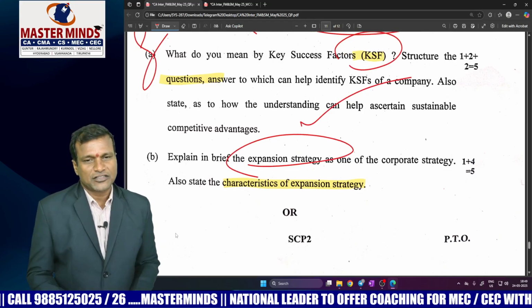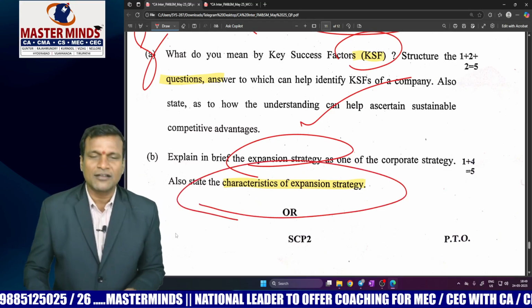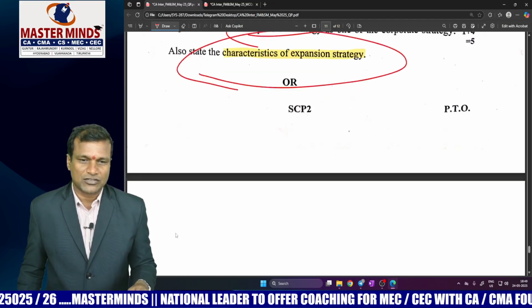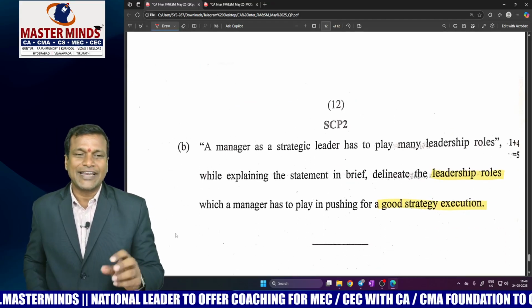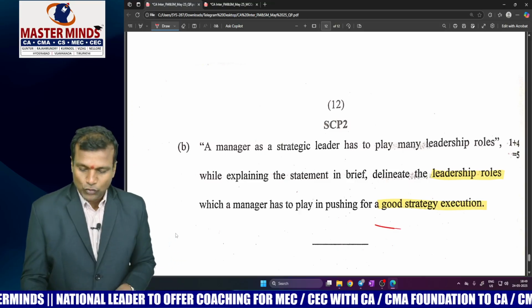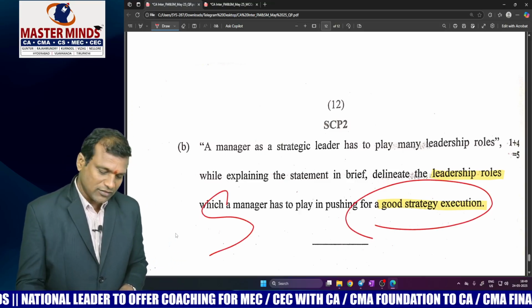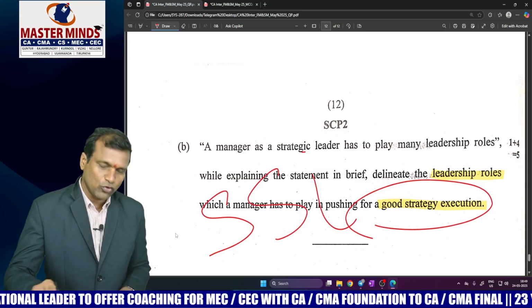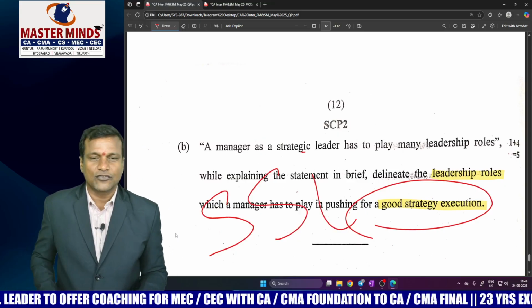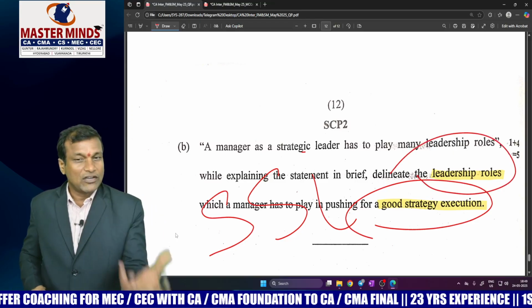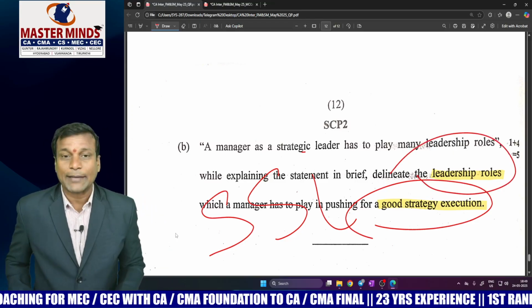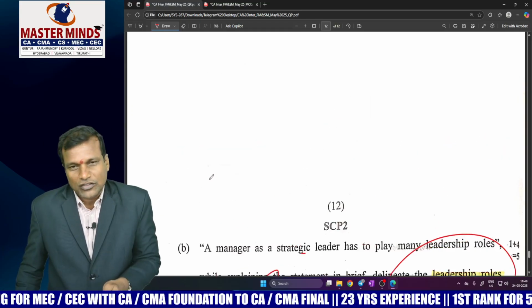Definition of expansion strategy, and the simple one, characteristics of expansion strategy, right? Now come to the last question, question number 8B, the internal choice one. If you want to have a good strategy execution, this is commonly known in our class as SSI, successful strategy implementation. How many roles a leader should possess means 5 leadership roles are there. Funny acronym was kept. Hopefully you answered all these questions.